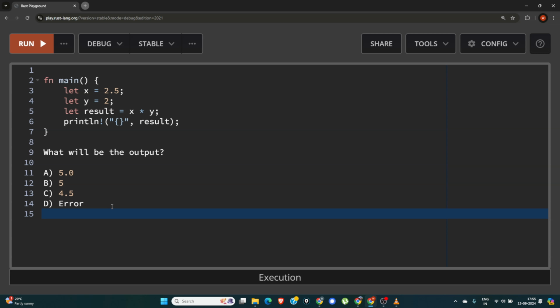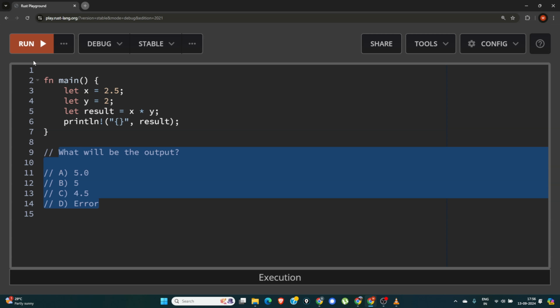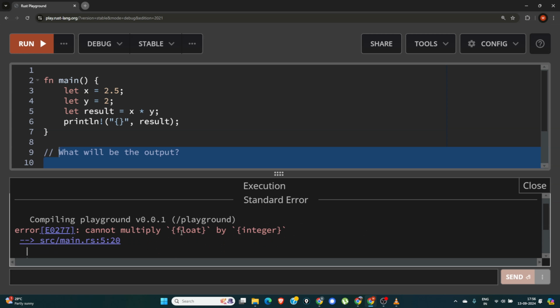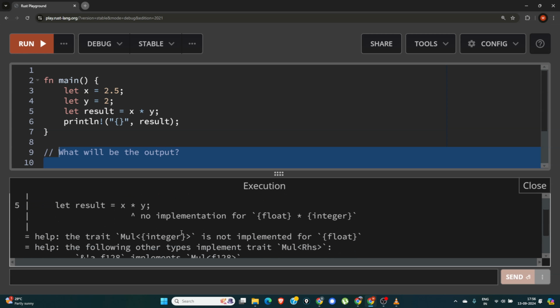So now let's discuss the answer. The answer will be D, a compile time error. So let's run. So if you see, it is a compile time error.